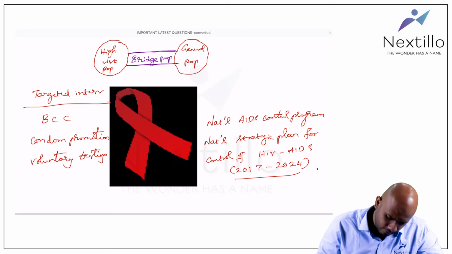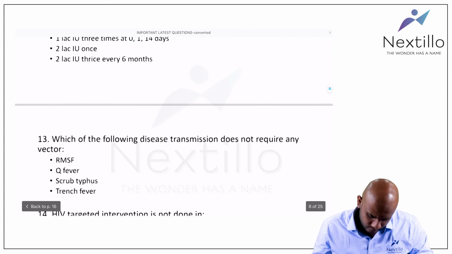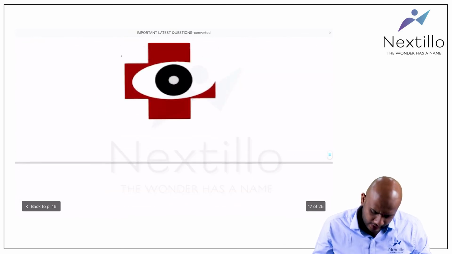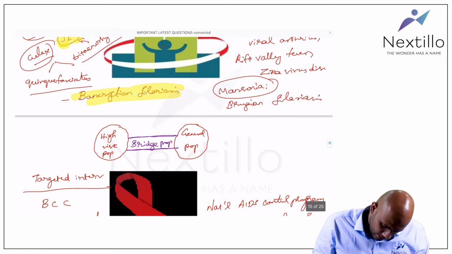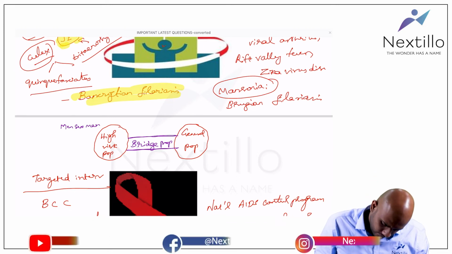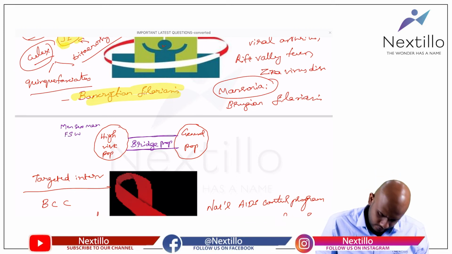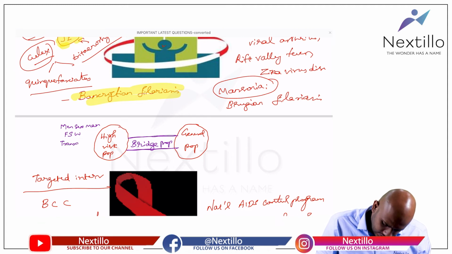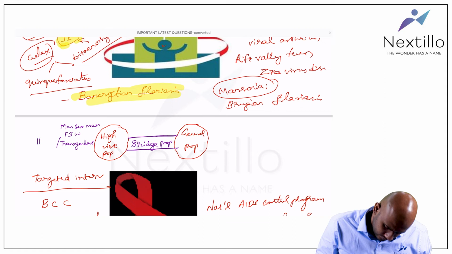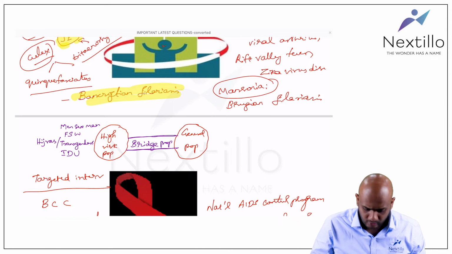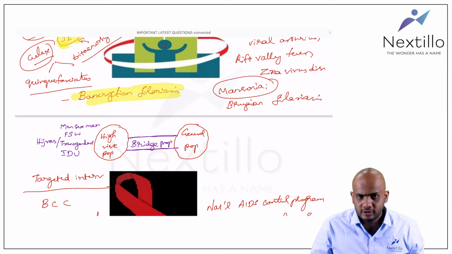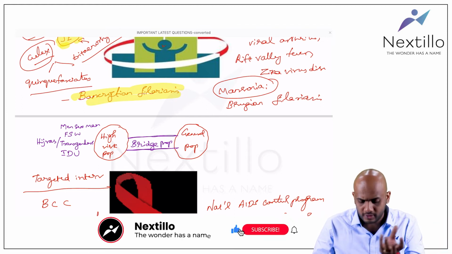Now who are all the high risk population? They are men having sex with men, homosexuals, female sex workers, transgenders or hijras, and intravenous drug users. So these are all the high risk population for HIV. From this population, the bridge population will transmit the virus to the general population.